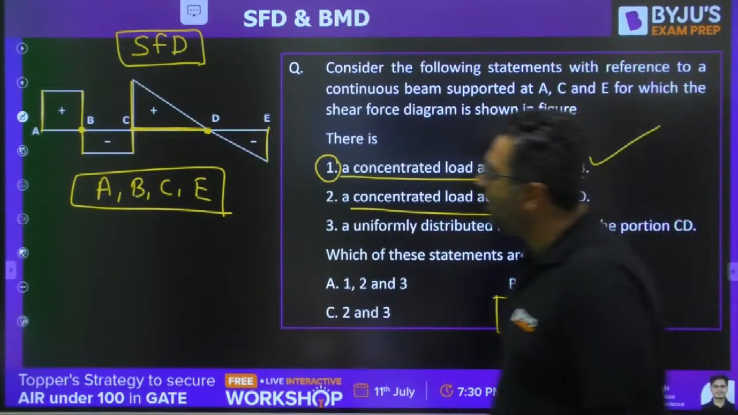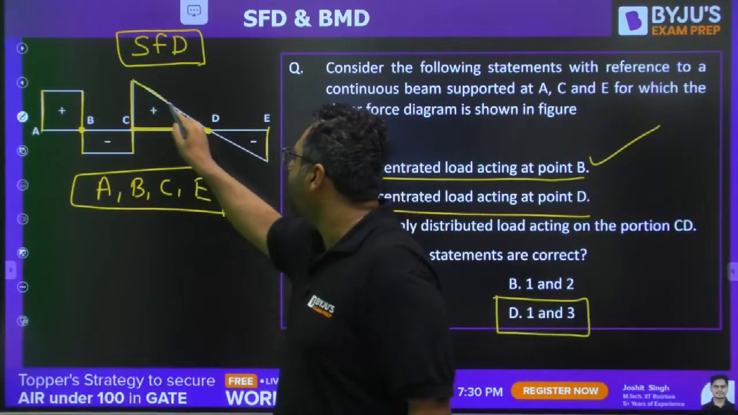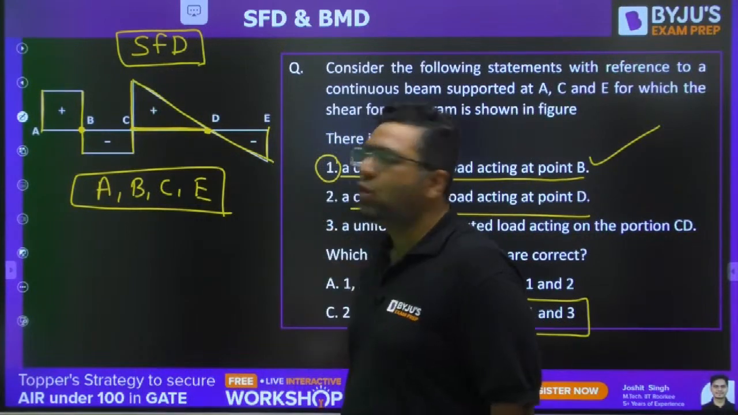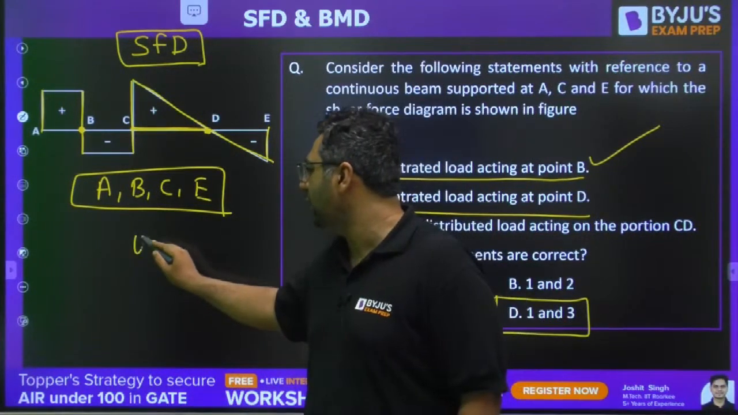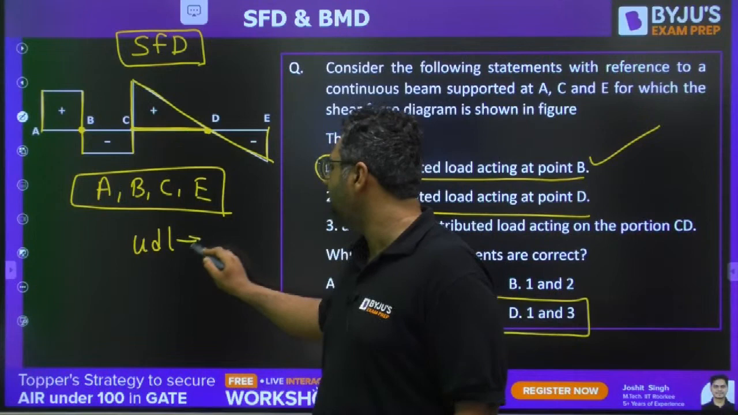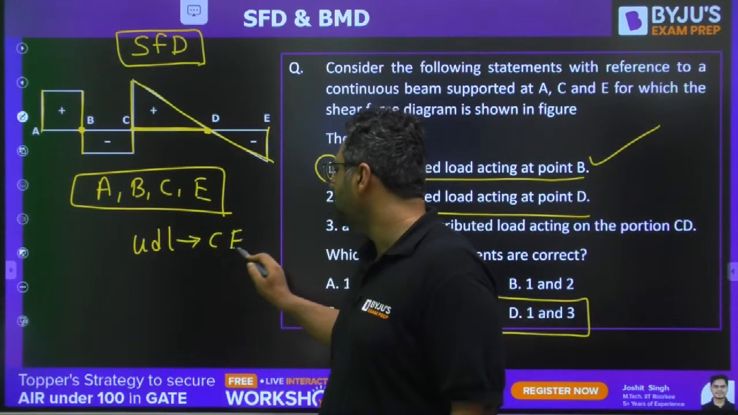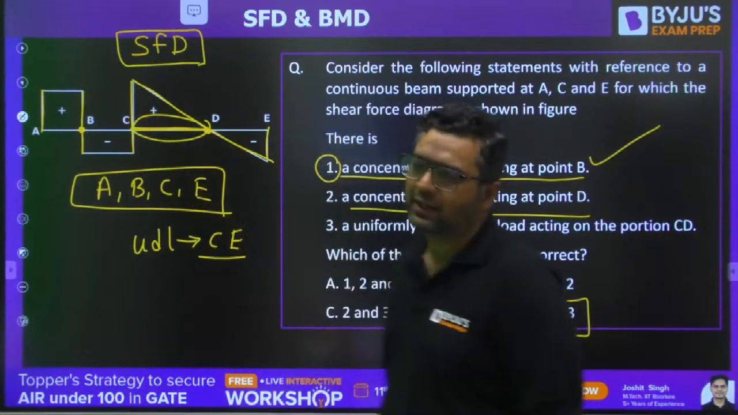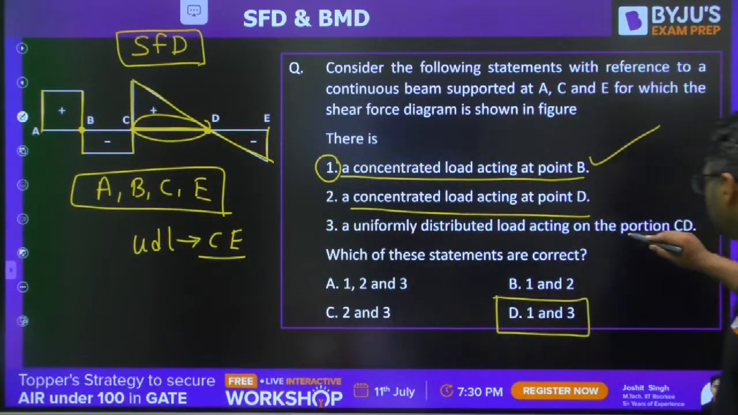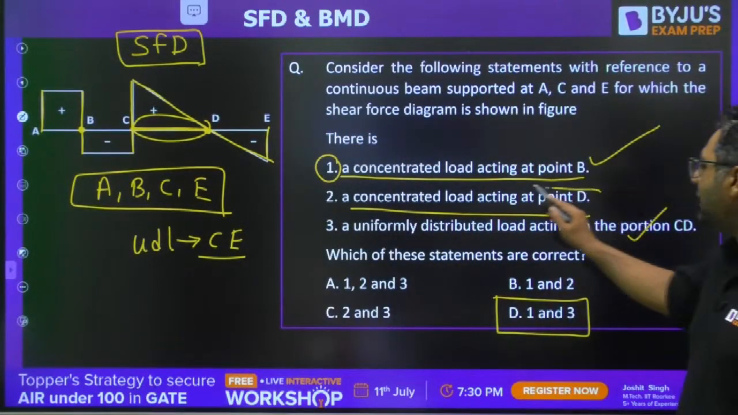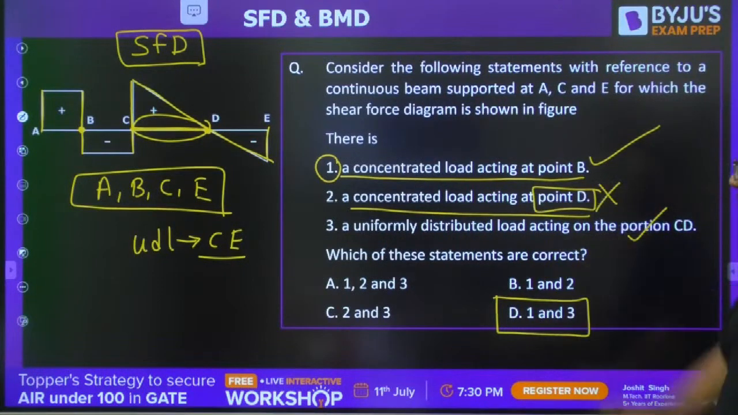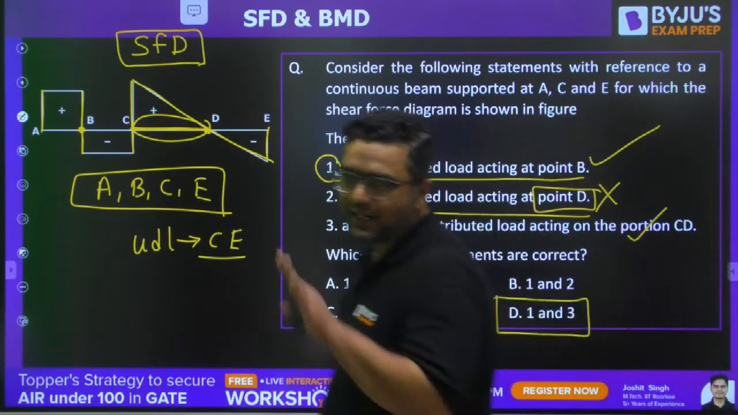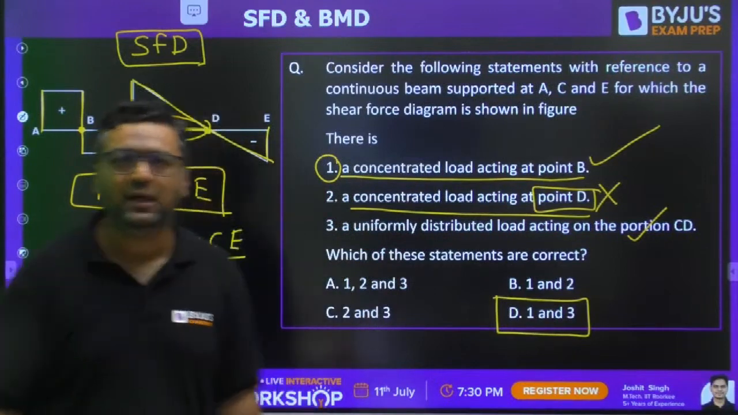Then we are having this inclined line from C to E. So this is coming when the loading is UDL. So obviously we are having UDL from C to E. The CE portion is under UDL, so obviously the CD part is also under the UDL. So the third statement is also correct. But at D we do not have any point load because there is no jump at D. So the second statement is wrong. First and third will be the correct ones.